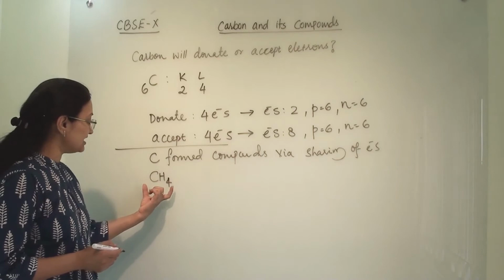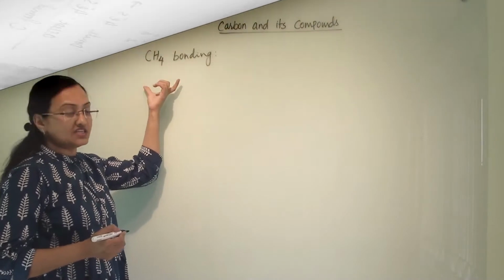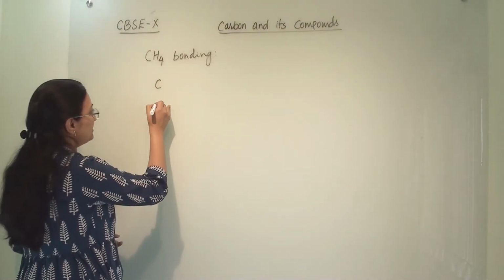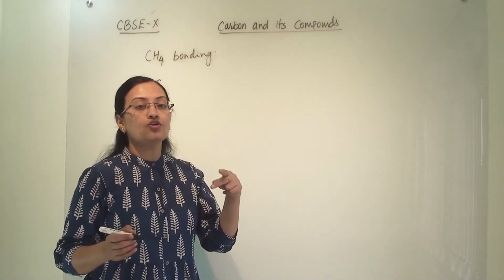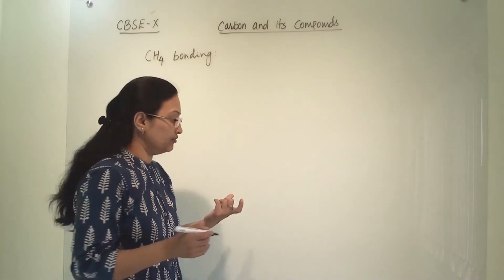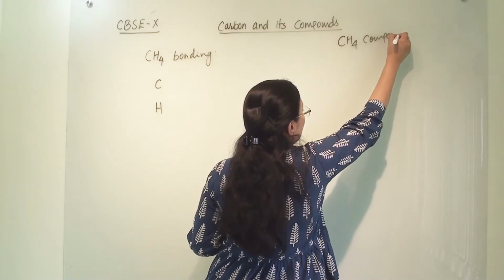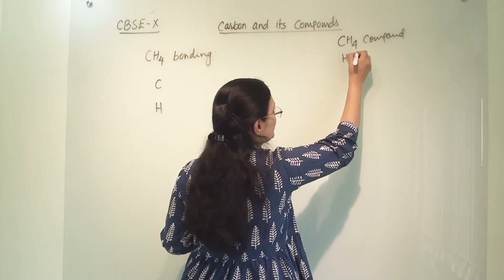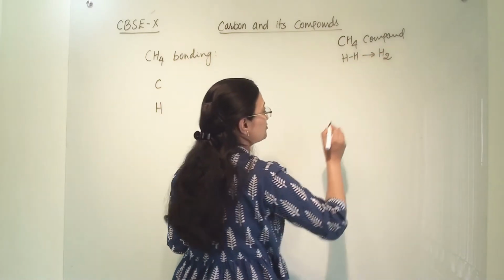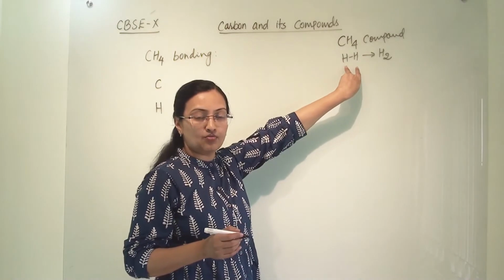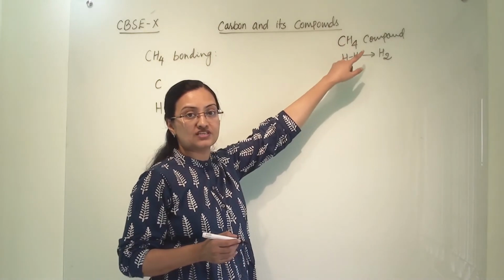So let us study how covalency happens in the case of carbon and hydrogen. In CH4 bonding, there are 2 different atoms. When 2 different atoms form a bond via covalency, they are forming a compound, for example carbon and hydrogen. Earlier we have seen that hydrogen and hydrogen form a molecule when they form the H2 bond. So when 2 same atoms form a bond, it is known as a molecule. When 2 different atoms form a bond, it is known as a compound.